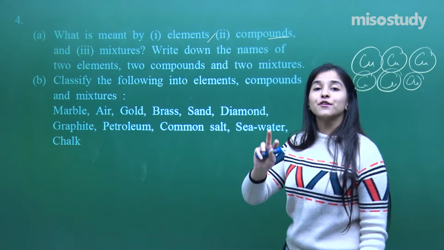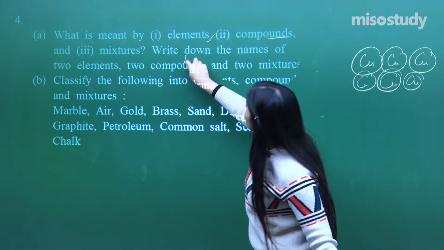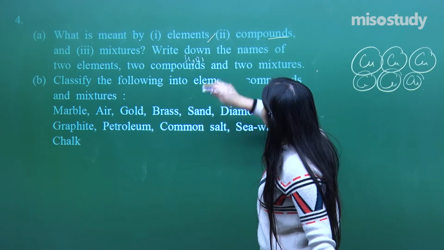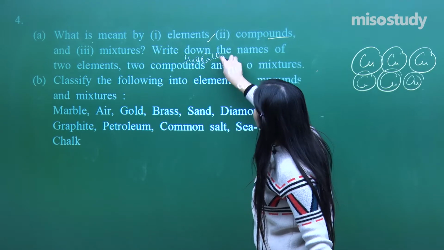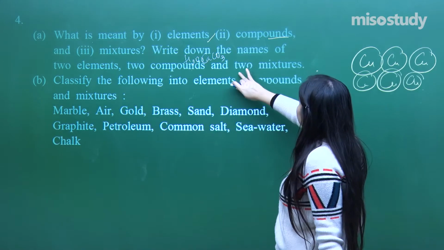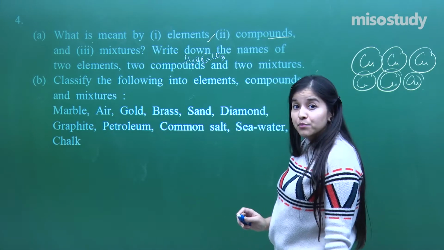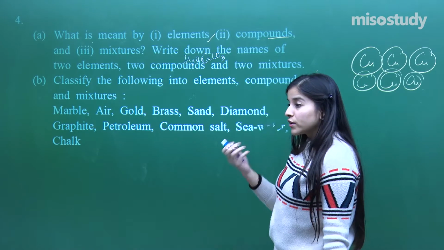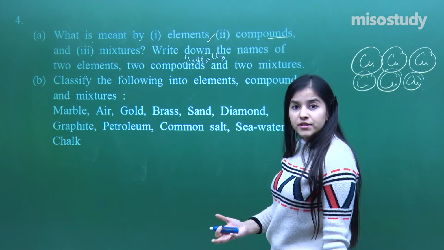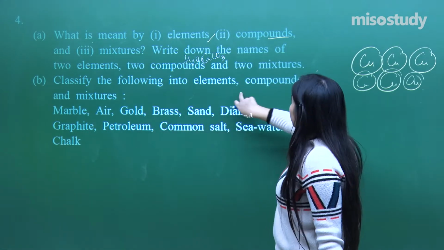which actually has the capability of existing alone. Two compounds can be the water molecule or, let's say, calcium carbonate. Yes, calcium carbonate is still in my hand. It is the chalk over here that I have. And two mixtures, I have given you an example: air can be a mixture, water with some minerals can be a mixture, soil can be a mixture. Anything. Now, classify the following into elements, compounds.